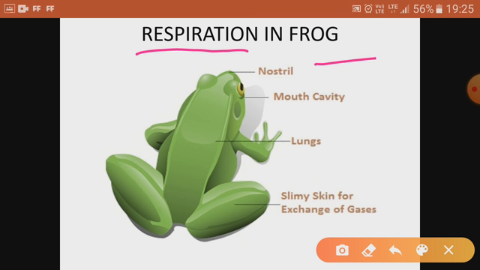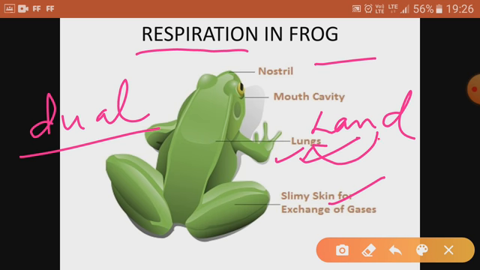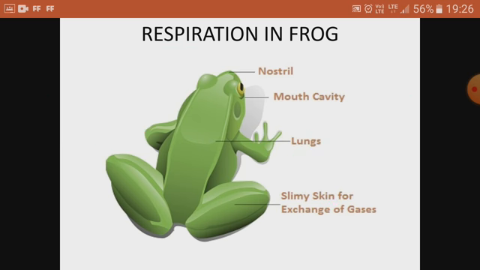So how does respiration take place in the case of the frog? We know the frog is an amphibian which can live on land as well as in water. When it is in water, it respires through its slimy or sticky moist skin, and on land it can respire through the lungs. So we can say that the frog has dual or double respiration. On land it respires through lungs, and in water it respires through its skin. That is the dual mode of respiration found in frog.